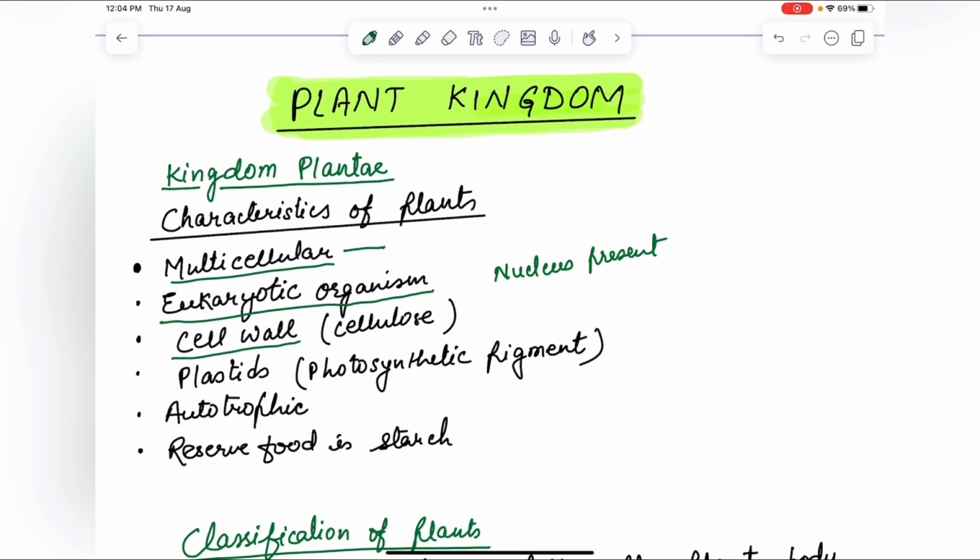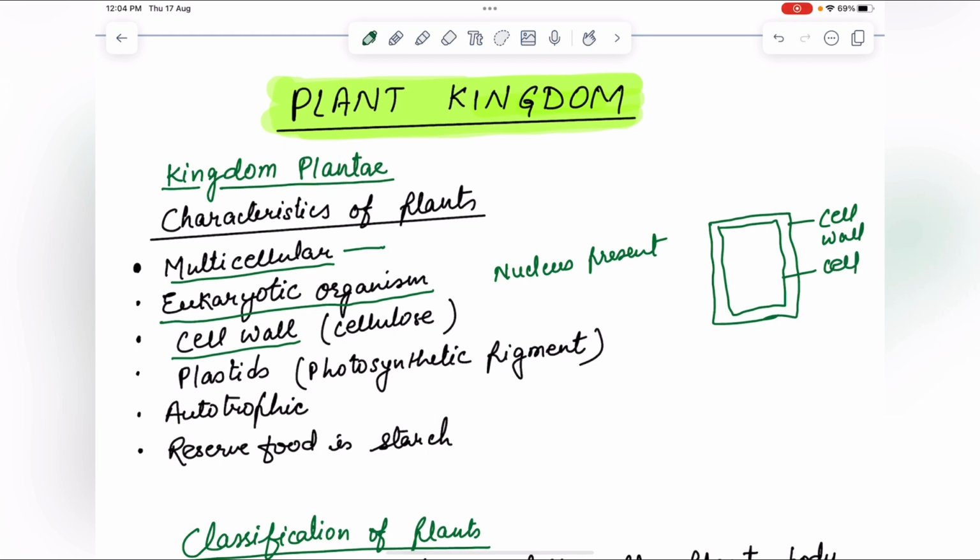The outermost covering of the plant cell is cell wall, and the second layer is cell membrane. So outermost layer will be cell wall and this layer is cell membrane. So those organisms are kept in plant kingdom, they will have these characteristics.